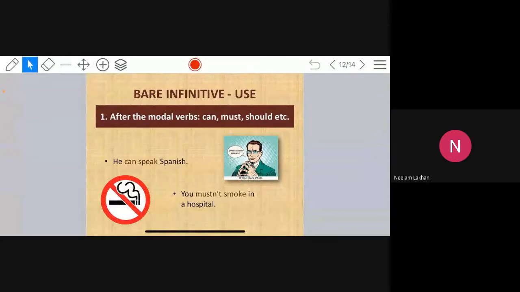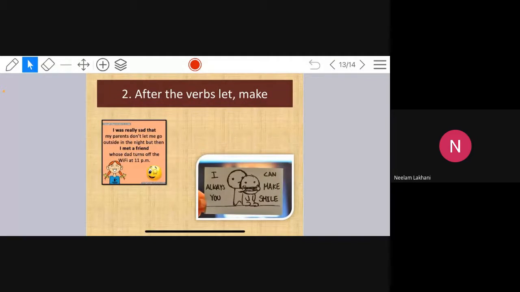He can speak Spanish. You must not smoke in a hospital. I was really sad that my parents don't let me go outside in the night, but then I met a friend whose dad turns off the Wi-Fi at 11 p.m. I can always make you smile.